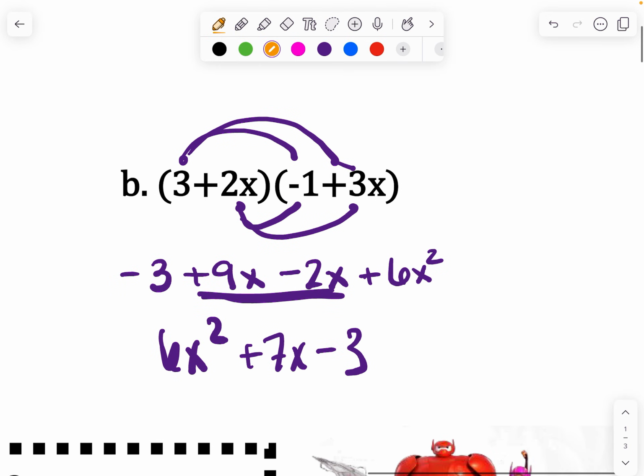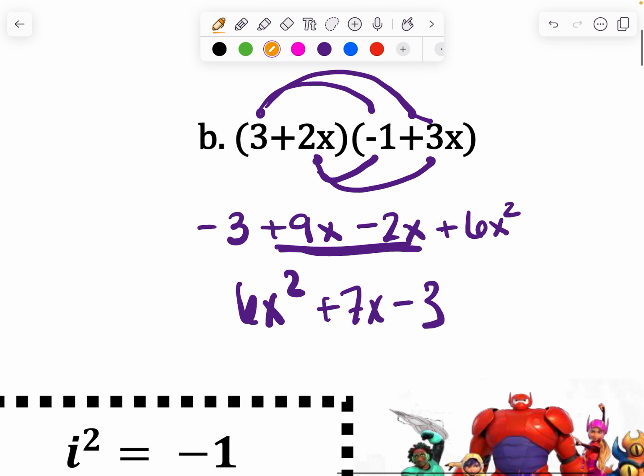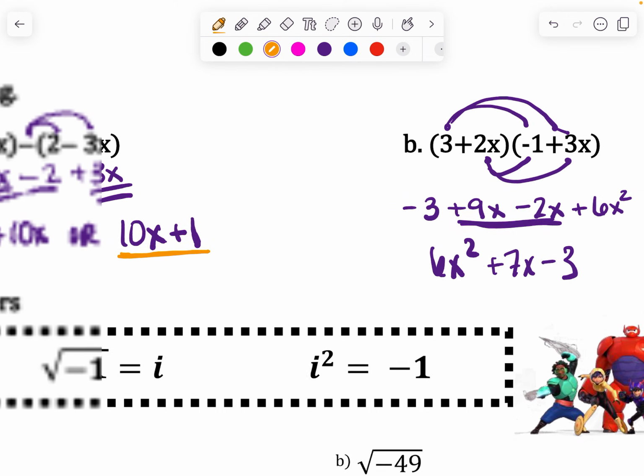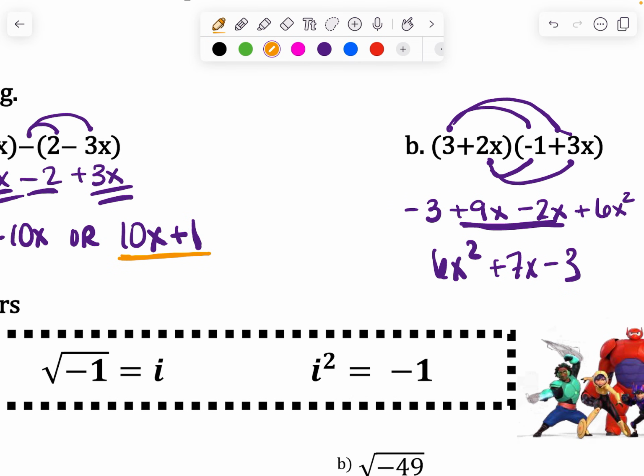The other thing I want to remind you of is when you have two parentheses multiplied together that you are double distributing and then combining like terms, and make sure you put it in the correct order. This will be very big today, and you'll see that here in a minute, okay? I need you to understand that the X's and what you're fixing to see with the I's work the same way. They're just different letters.